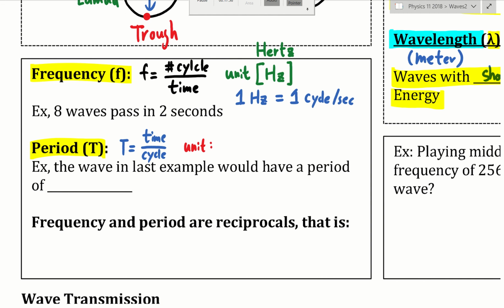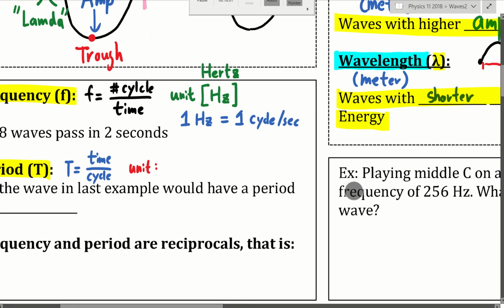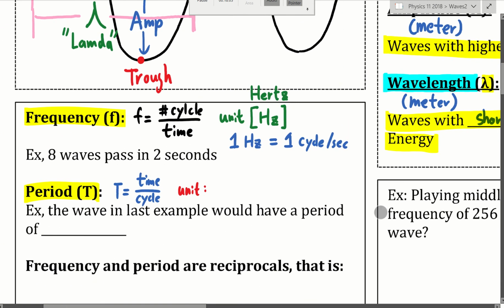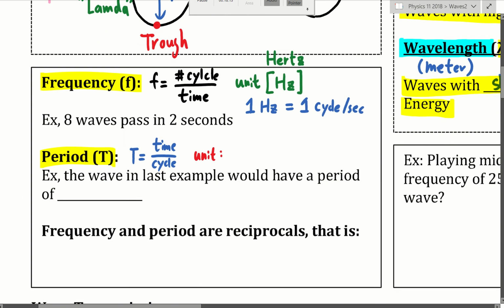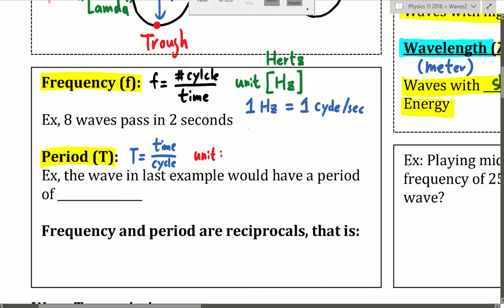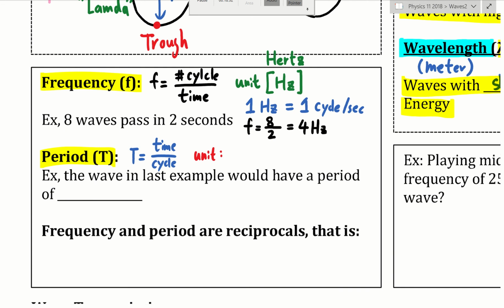So the higher the frequency, the shorter the wavelength, and the more the energy. Obviously, higher frequency means more energy, because you need to spend more energy if you want to move faster, right? For example, if 8 waves pass you in 2 seconds, what is the frequency of your wave? That is a simple thing to calculate. The frequency is the number of cycles, which in this case is 8, passing by every 2 seconds, so that's 4 hertz.